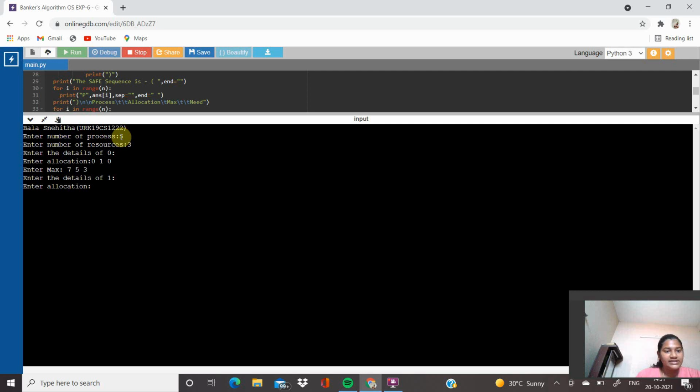Then enter the details of 1, enter allocation. I am giving 2 0 0. Then again it asks to enter max, I am giving 3 2 2. Then enter the details of 2, enter allocation: 3 0 2.